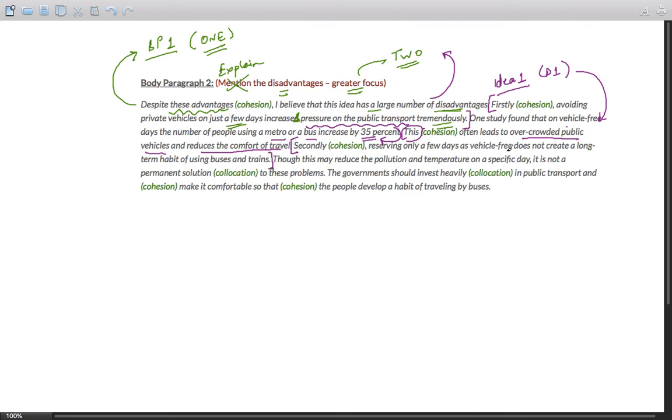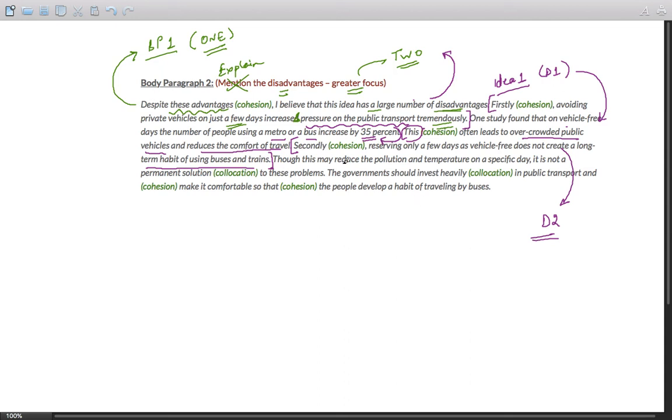This is idea number 2, that is drawback number 2 or disadvantage number 2. Secondly, reserving only a few days as vehicle free does not create a long-term habit of using buses and trains. So that it does not change the behavior of people permanently. It's a temporary measure. Okay.